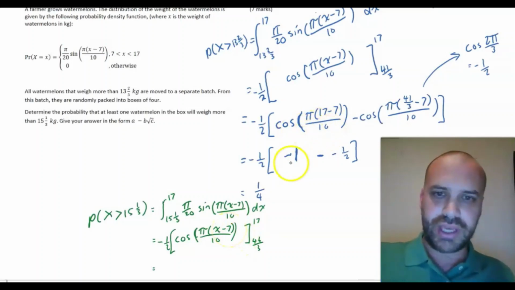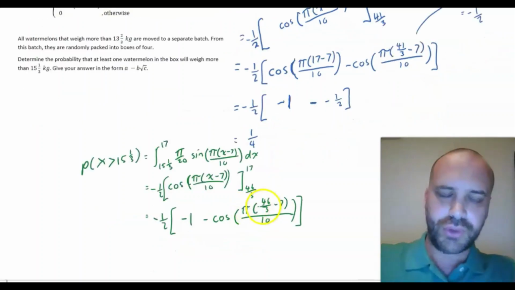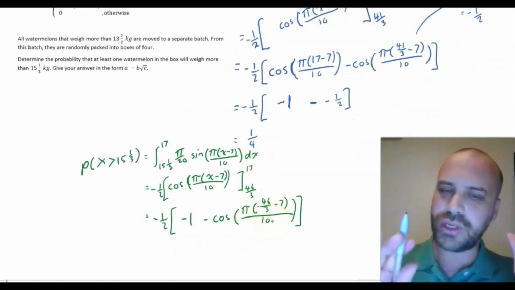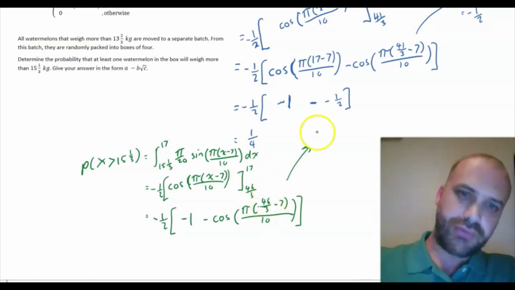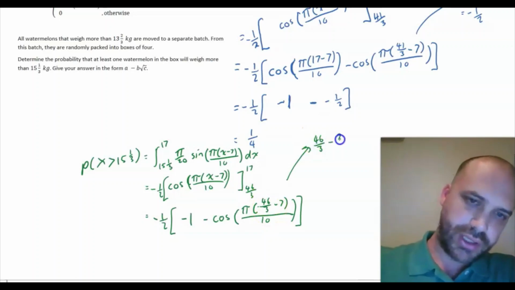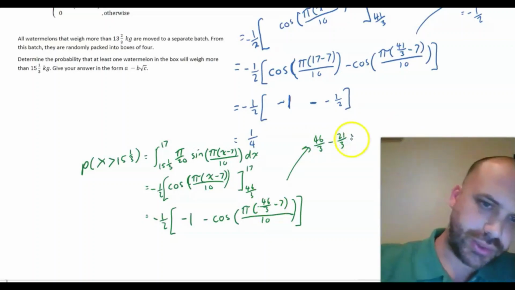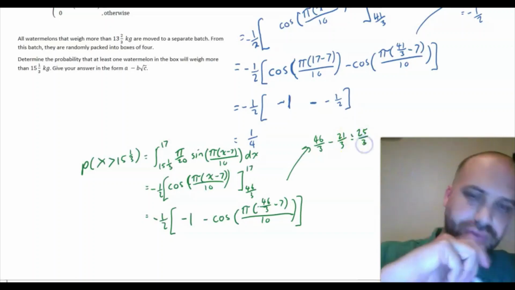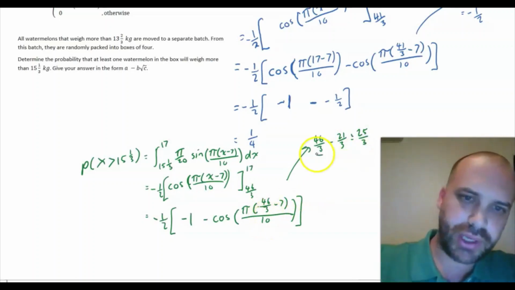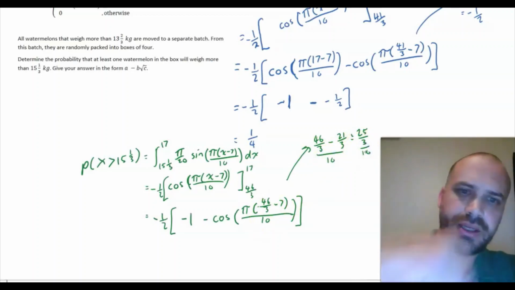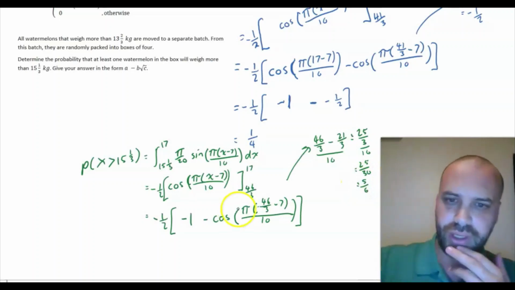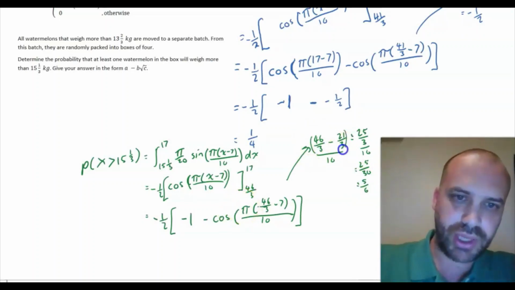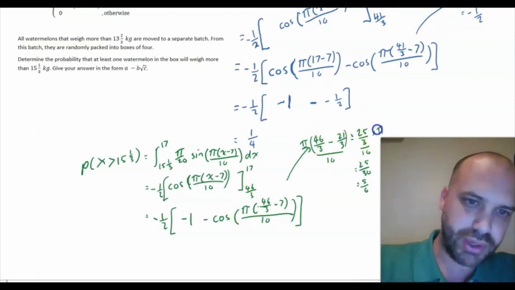Now we already know the 17 one is negative 1, so that's straightforward. And unfortunately on this 46 over 3 thing, we're not going to get quite as lucky as we did before. If we jump out here, we can rewrite it as 46 over 3 minus 21 over 3, which is equal to 25 over 3. And then if we add in this divide by 10 thing, we get 25 over 30, which is 5 over 6. Alright, finally we've got this little pi in here, so multiplying everything by pi, we get 5 pi over 6.